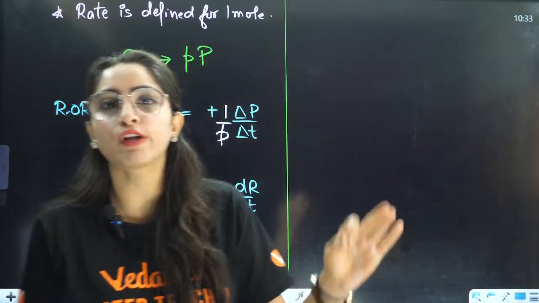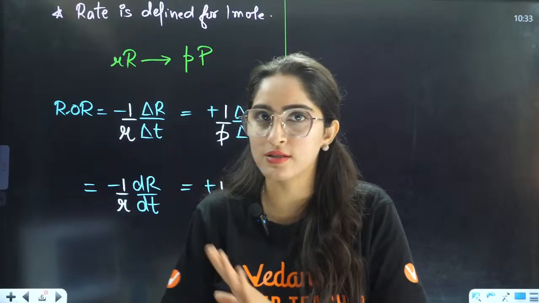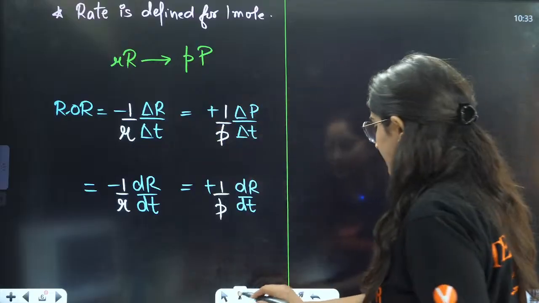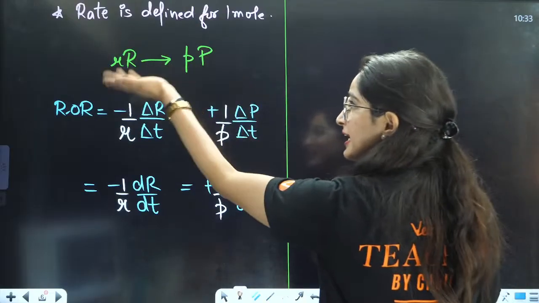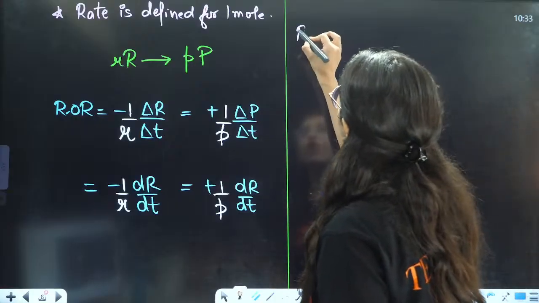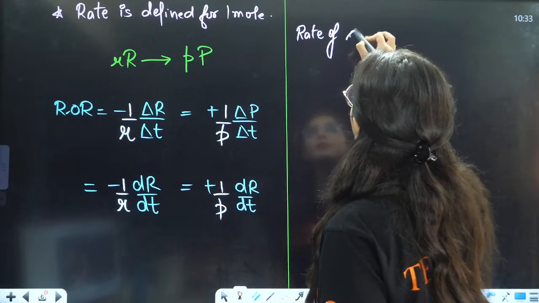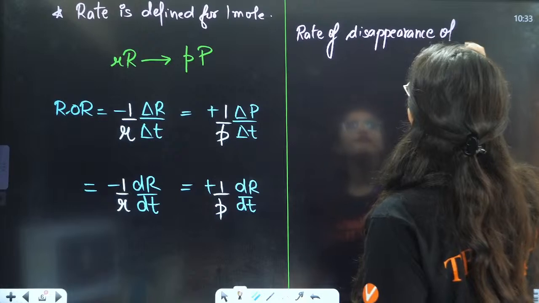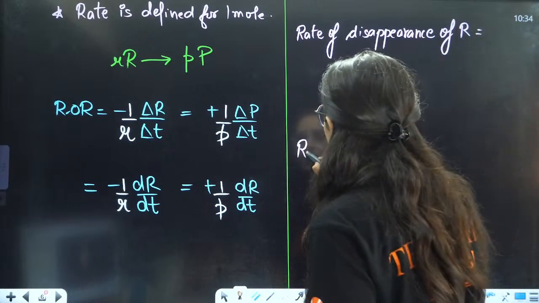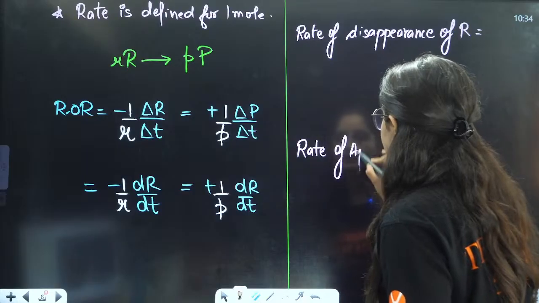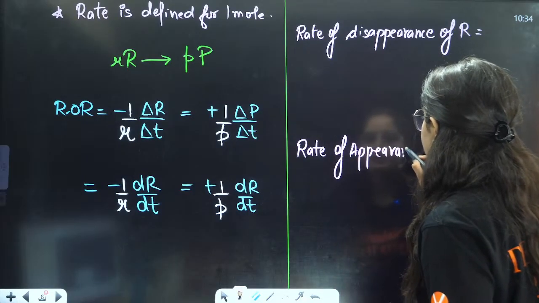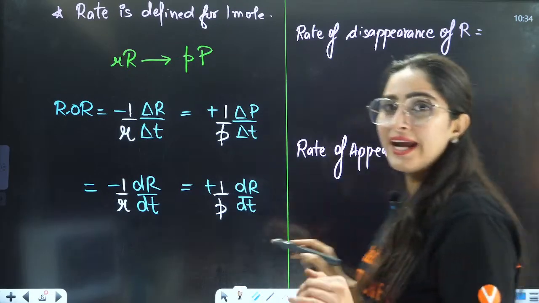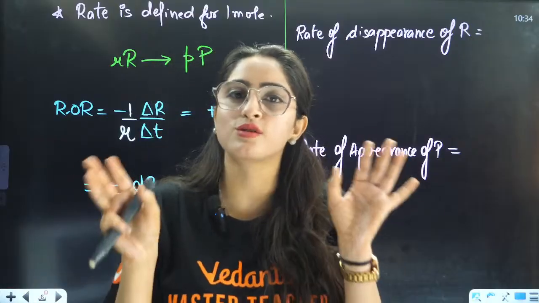Here I am not talking about rate of appearance or rate of disappearance. Tell me which thing is disappearing. Reactant is getting disappeared, that is getting consumed. So rate of disappearance of capital R, or you can say rate of appearance of product.